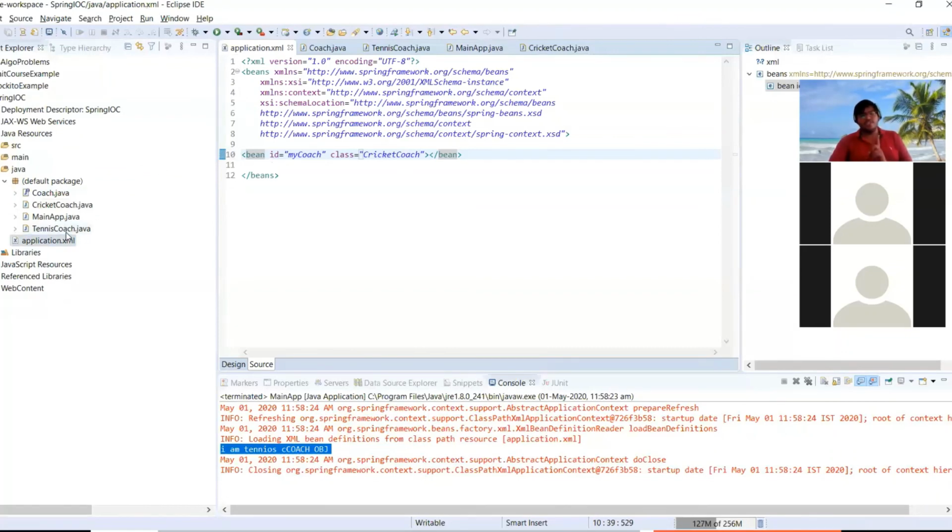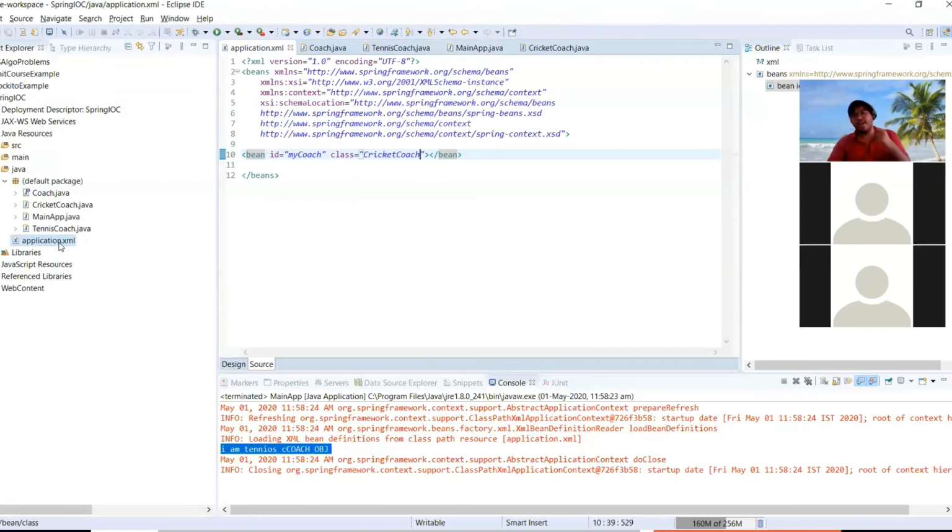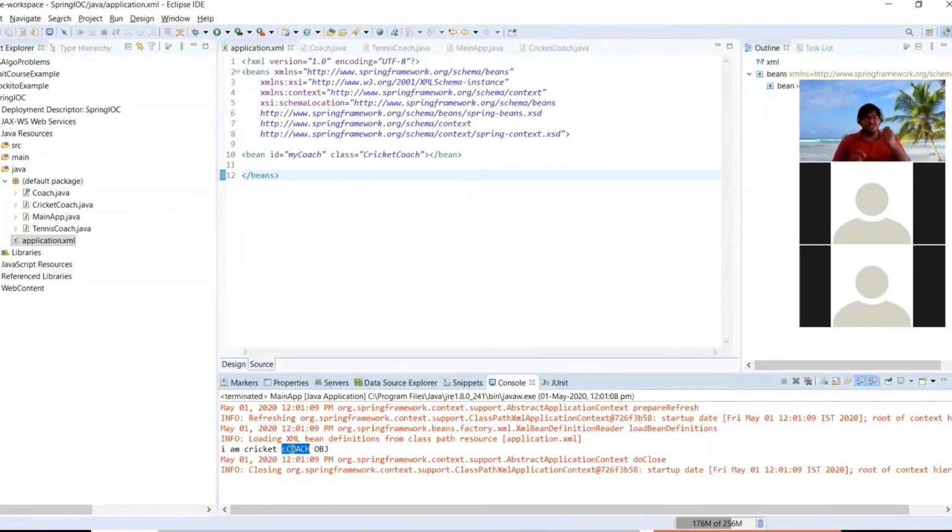I need not change this business logic, the main app. I didn't change anything here. I just changed one line in my configuration file. That's it, that's IOC. Previously I had to change here, but now I have changed it in our configuration file. So I have outsourced the configuration information from the business logic to my configuration file, that is application.xml. This is nothing but IOC. Now we will run this application. See here, now it is cricket. So just by making a simple line change in configuration, we have achieved IOC.